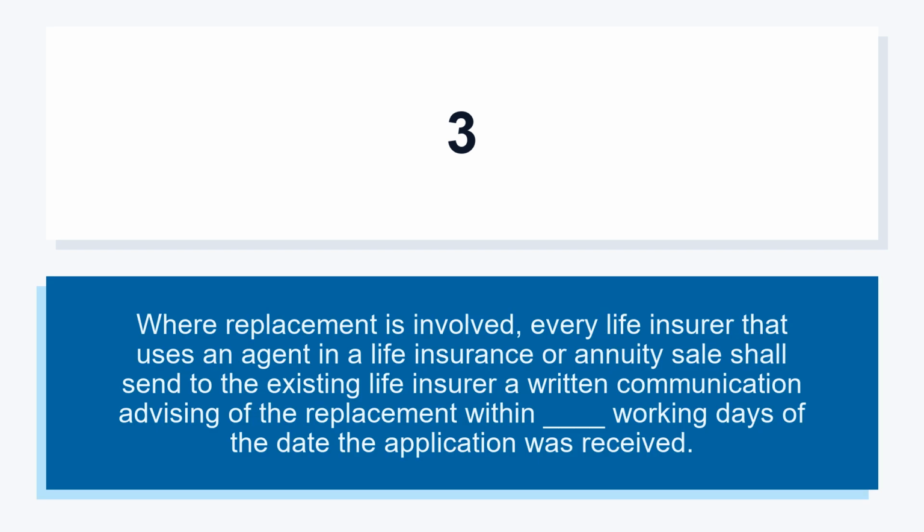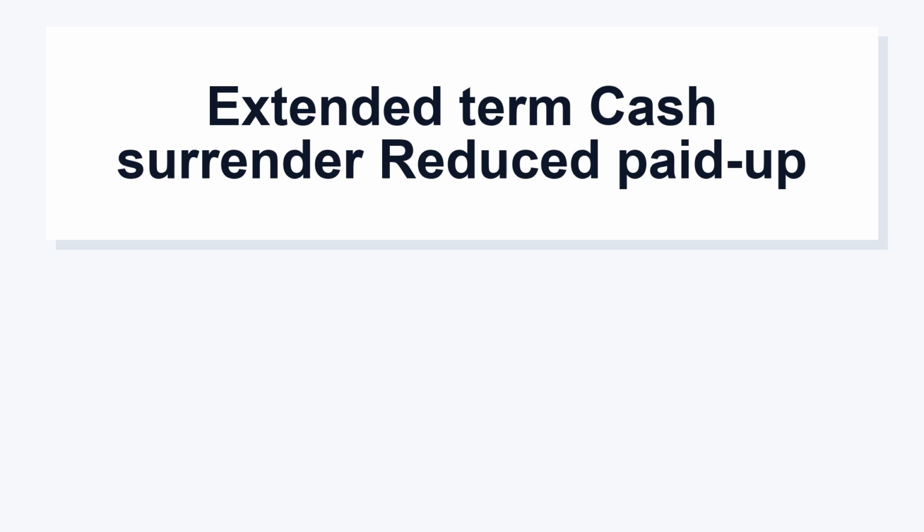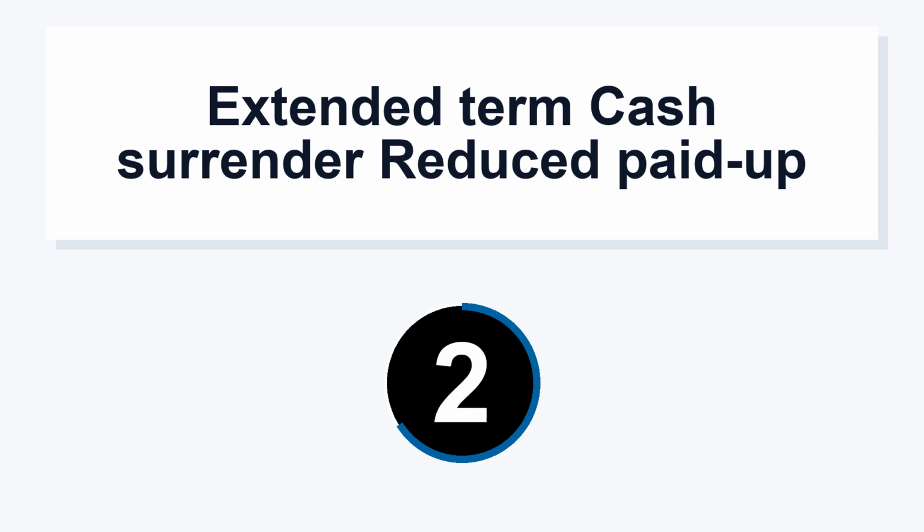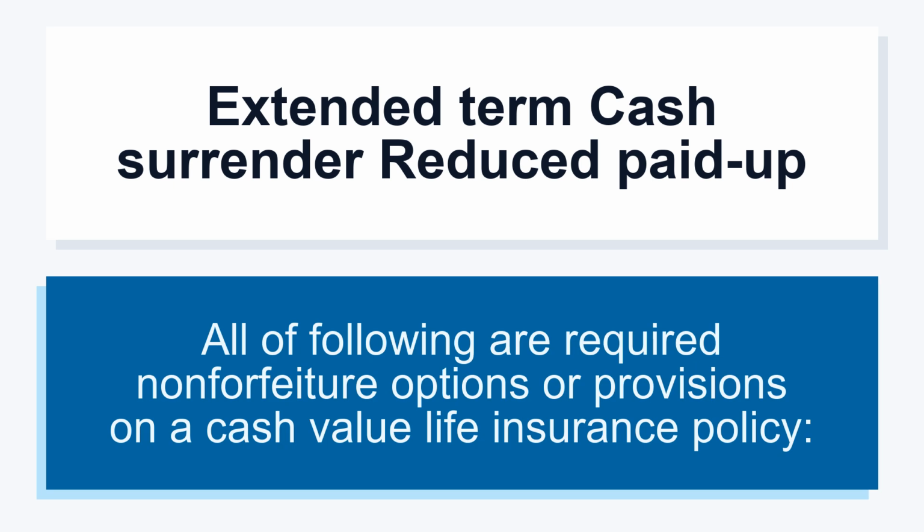Where replacement is involved, every life insurer that uses an agent in a life insurance or annuity sale shall send to the existing life insurer a written communication advising of the replacement within ______ working days of the date the application was received. Extended term, cash surrender, reduced paid up. All of the following are required non-forfeiture options or provisions on a cash value life insurance policy.